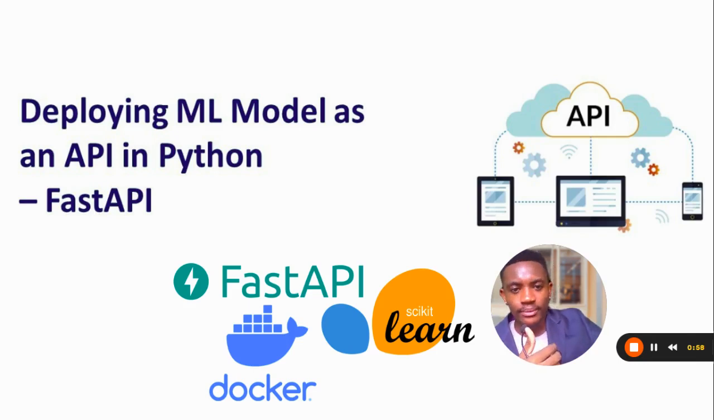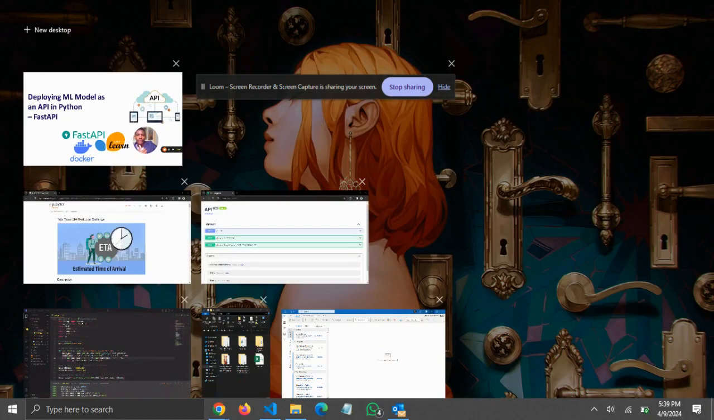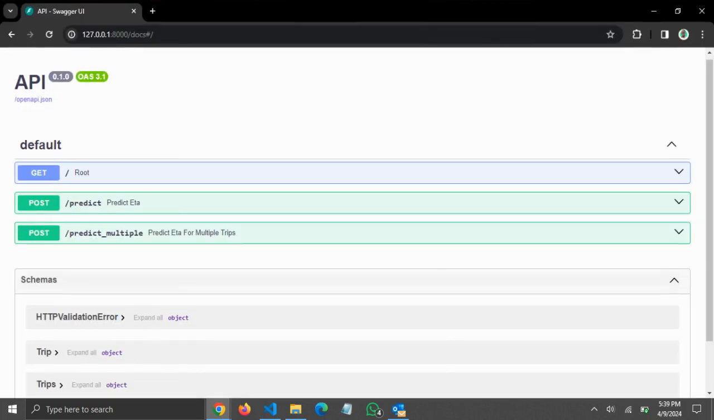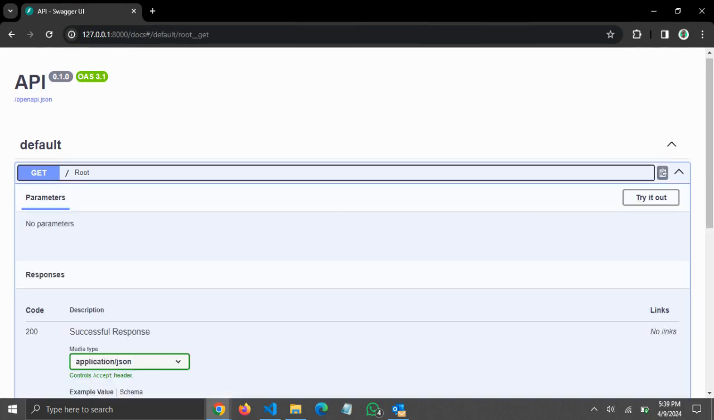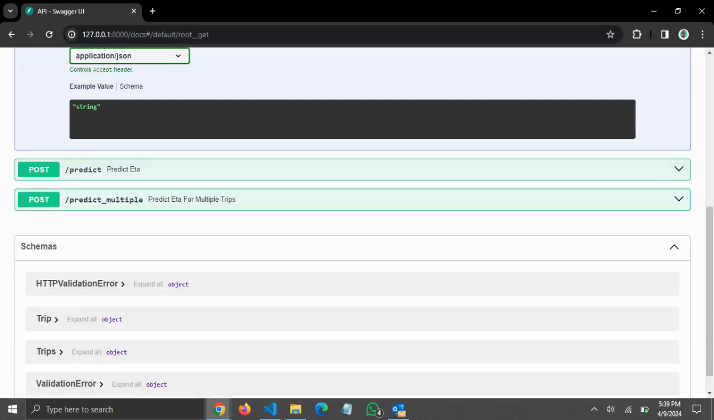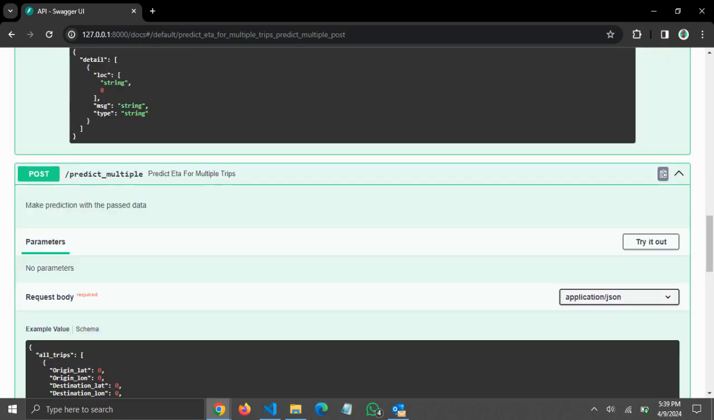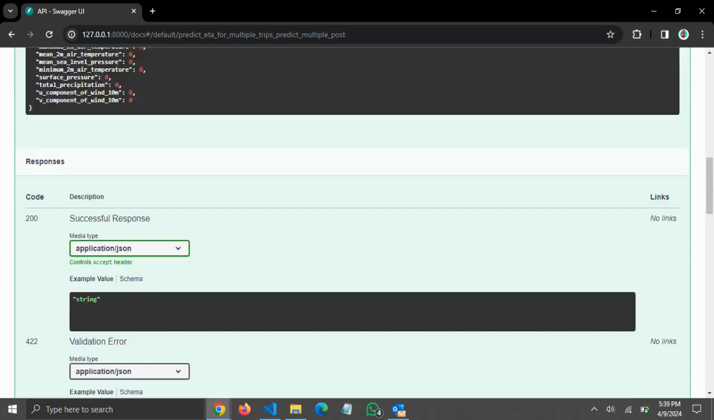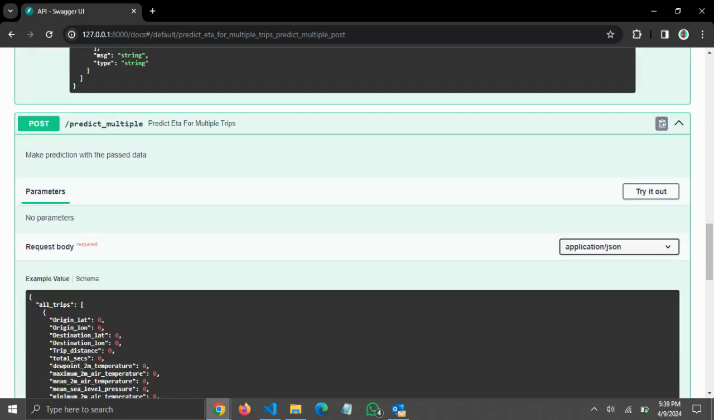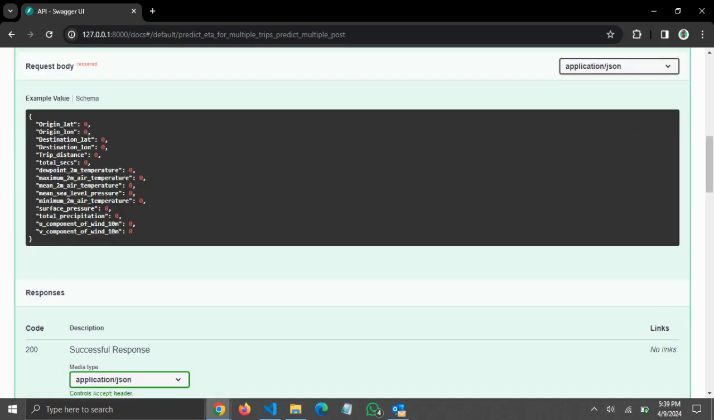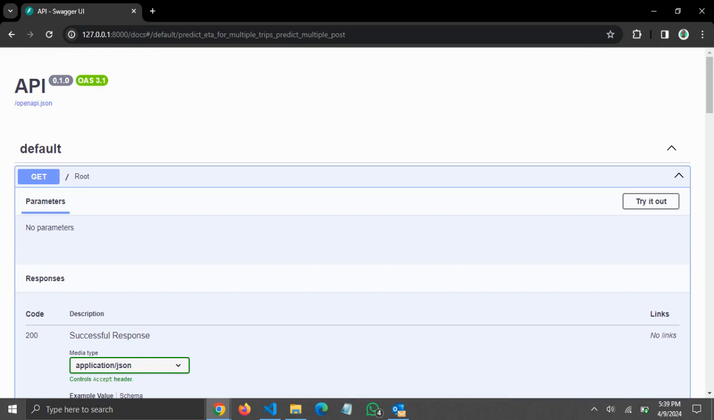So let me give you a sneak peek of how the API looks like. The good thing about FastAPI is that it creates automatic documentation for our model, right? So don't worry yourself about how all this looks. I will explain everything in detail as we go further. So see you in the next part.